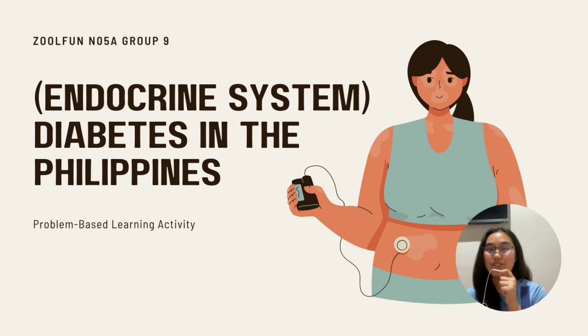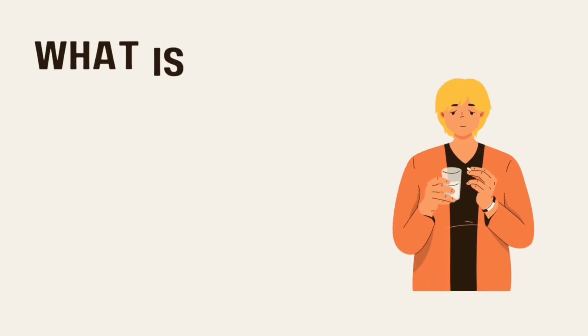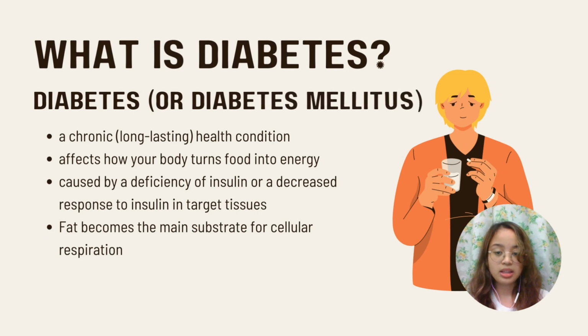This is what we are here to discuss today, the epidemic of diabetes mellitus. Let us first start with what is diabetes. Diabetes is a more common term of diabetes mellitus. The disease is a chronic, long-lasting health condition that affects how your body turns food into energy.